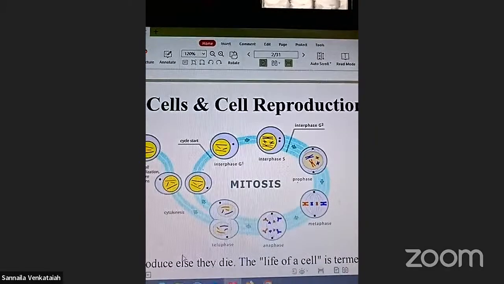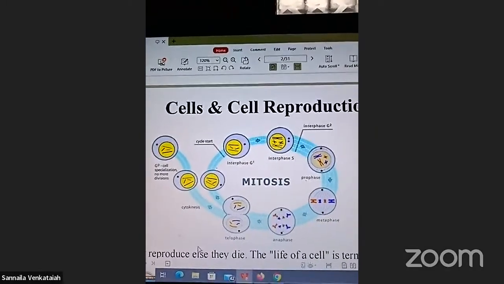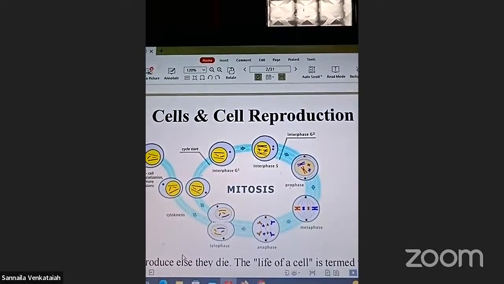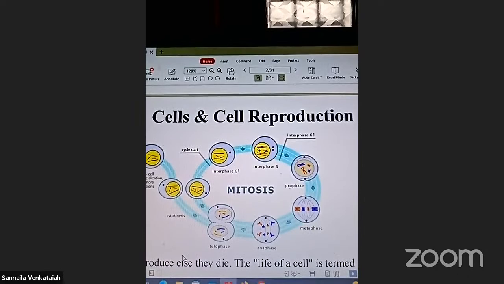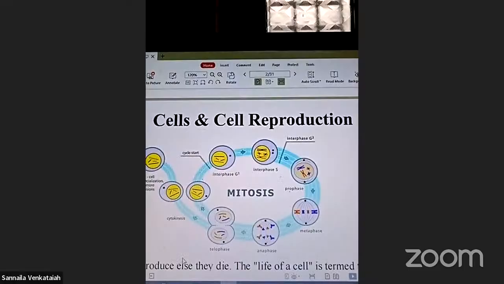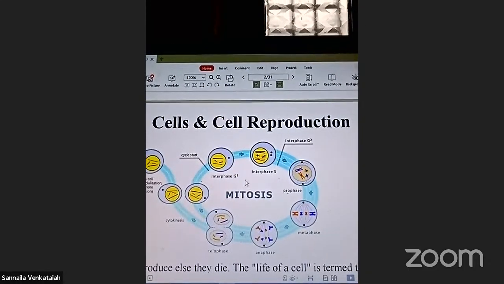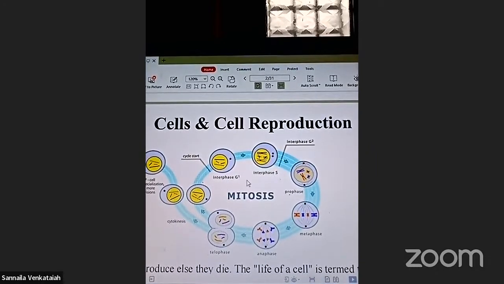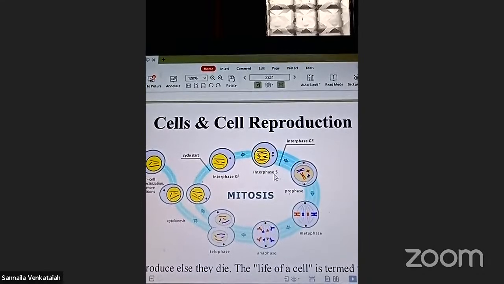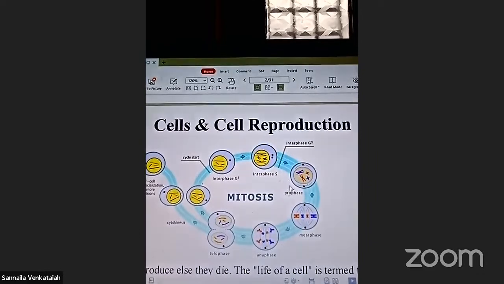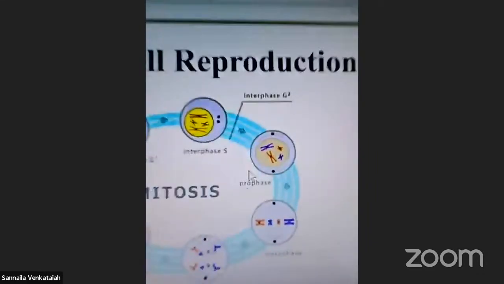Cell reproduction. Look here, all of you, cell reproduction. The cell starts and first enters the G1 phase, then enters the S phase, the synthesis phase, then the G2 phase, and then the next stage, prophase.